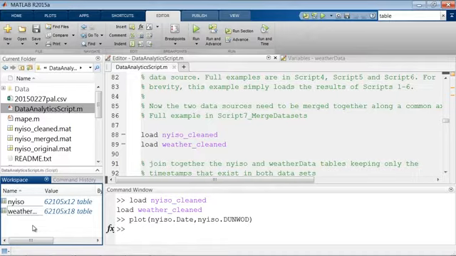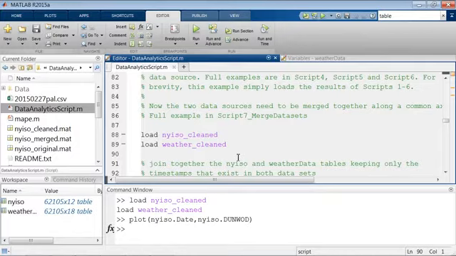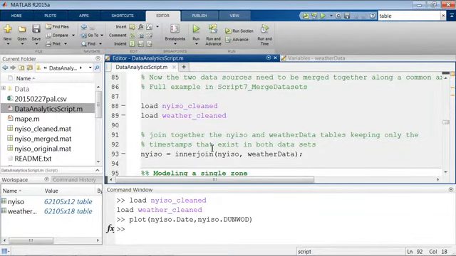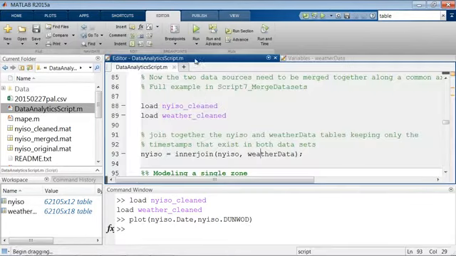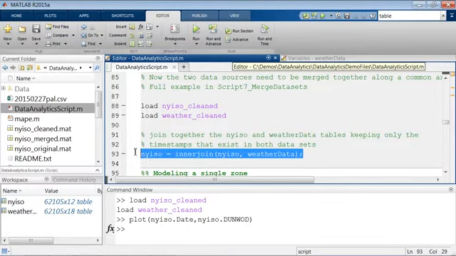The question is then, how can we get these into a single format? Well, one of the nice parts of working with tables in MATLAB is that there is a built-in function for joining tables together based on different conditions. Many different types of joins that we can do. Here I'm going to do what's called an inner join. So I'm going to join my energy and weather tables together along a common axis. In this case, it's going to be the date axis, the timestamp. And for an inner join, it's going to look across their common column, and wherever both of them have something in common, whether they have the same timestamp, it's going to join them together into a new table. So here when I run my inner join,